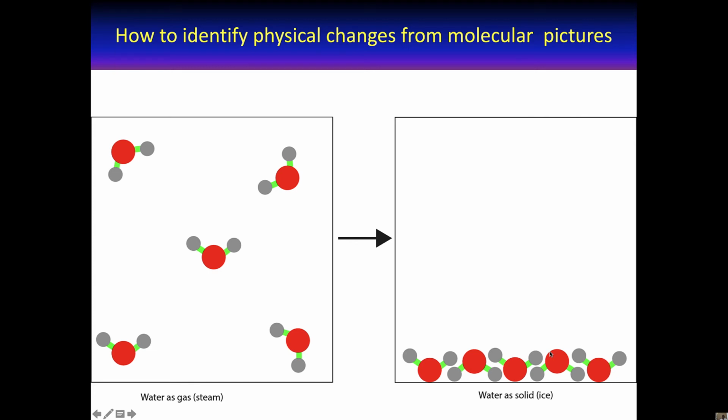Similarly, if we want our liquid or our steam back, we just have to start heating our ice. As we heat our ice, the water molecules absorb energy, increase their kinetic energy, and move away from each other, weakening the attractive forces between them until such a point that they rearrange and form the liquid state. And as we keep heating, they gain so much kinetic energy and move away from each other that they form the gaseous state. So clearly, physical change is all about the interplay between energy, attractive forces, and temperature.